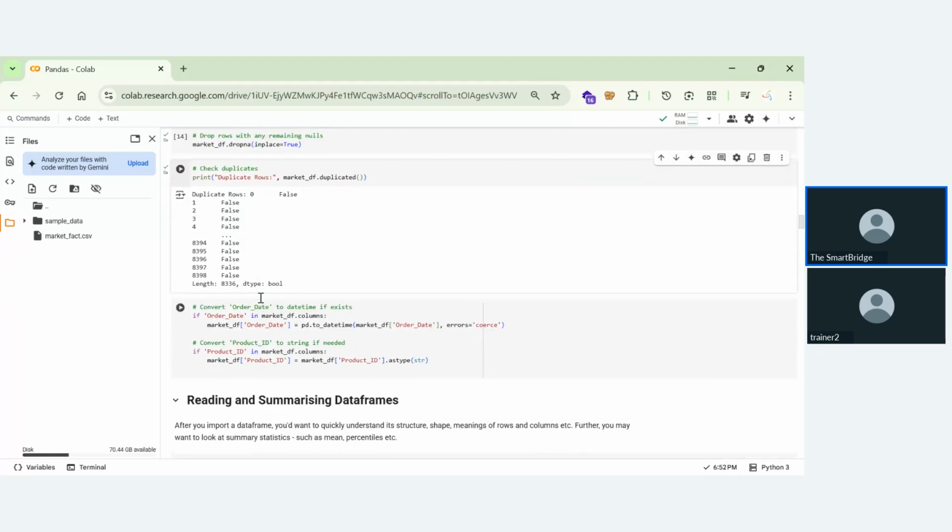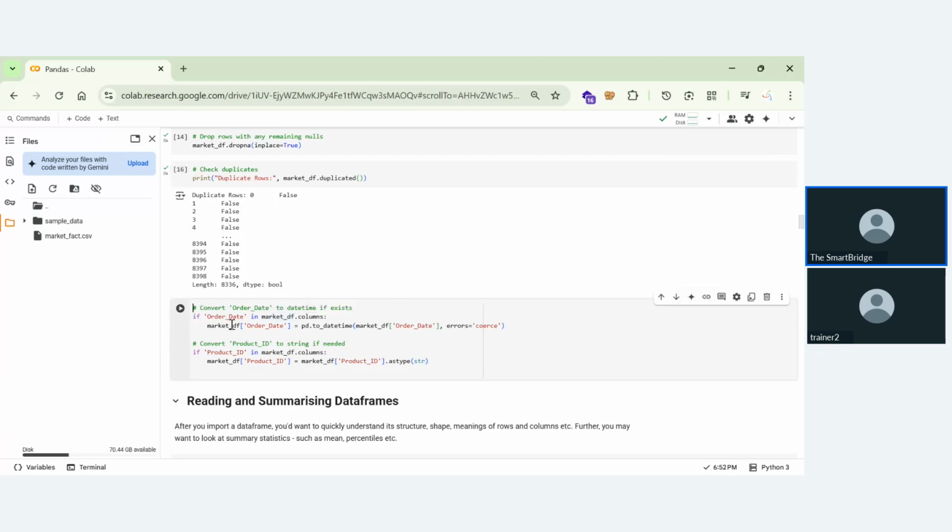Now we'll have some scenarios where there is an order date, and this order date will not be in date format. You might think that converting the data type is not a big issue, but if the data type is in the wrong format, for example if it should be date and you have given numerical, then the operations and functions available for the date data type will not be performed.